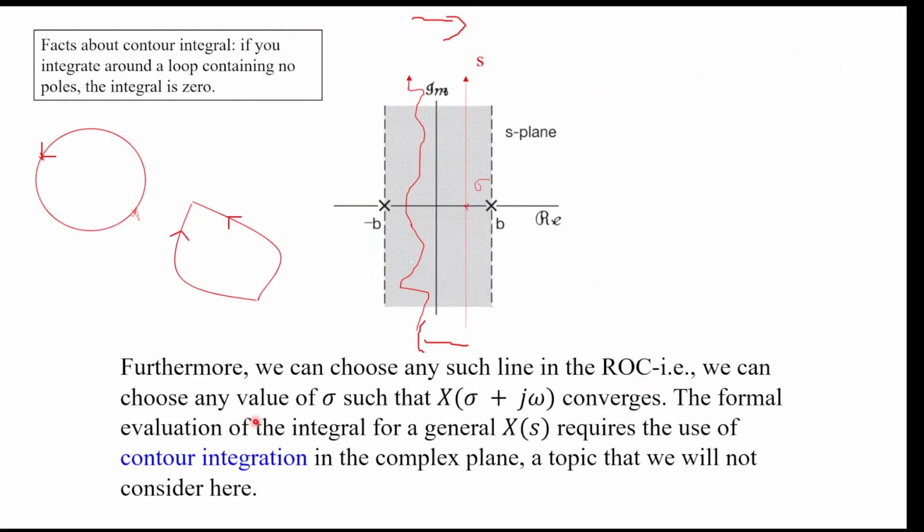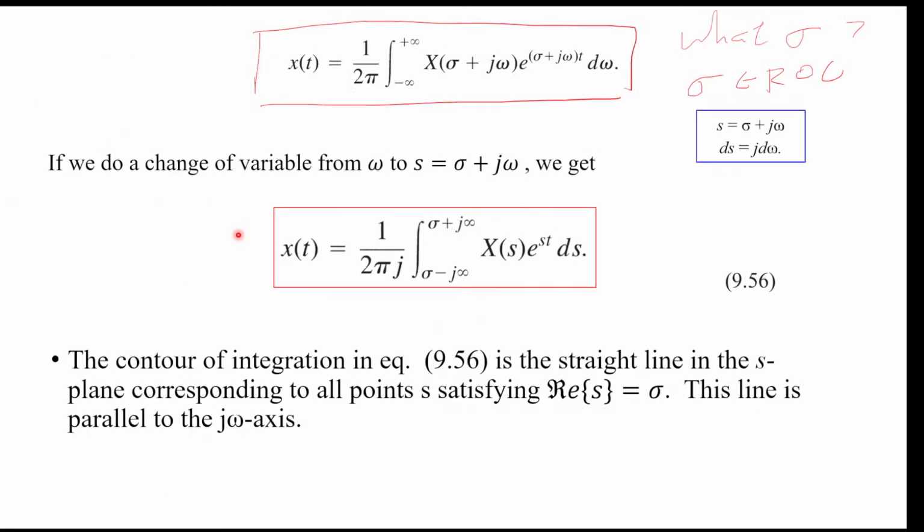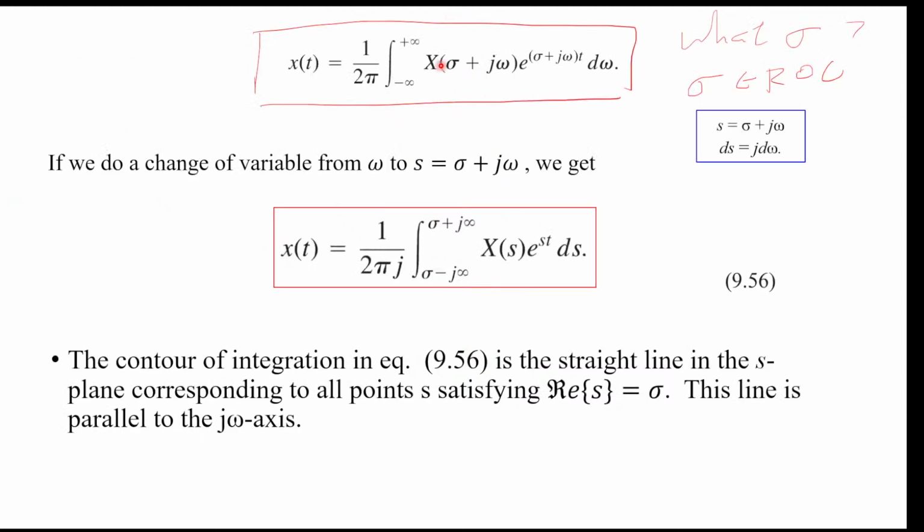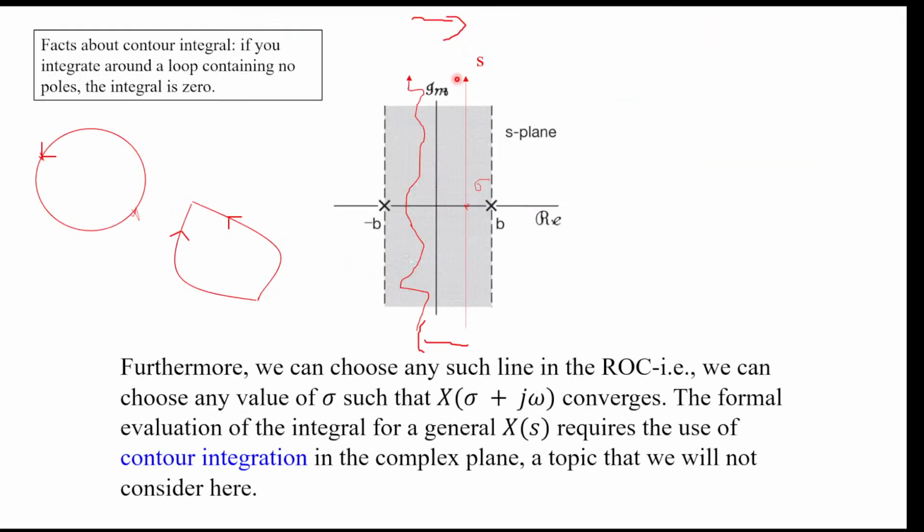Okay, and as we said, in this contour integration you cannot choose whatever sigma. You need to choose sigma inside your ROC, because your big X is only defined inside the ROC, and if you do so, you will get the correct answer. And as we say, we can pick this line or any parallel line inside the ROC, and that will give you the same result. This is something that you can get from a property of complex analysis.